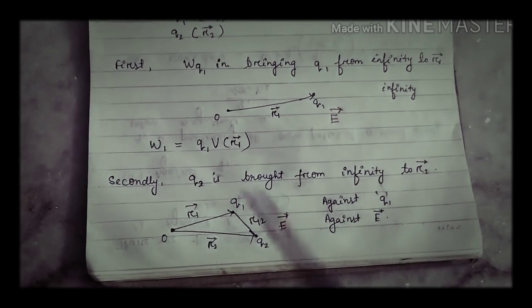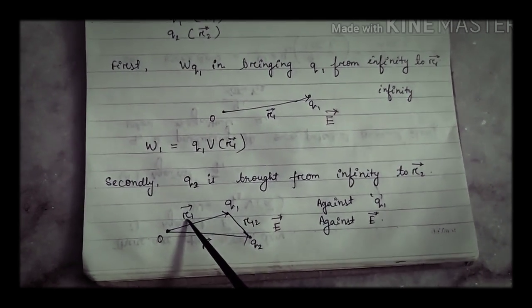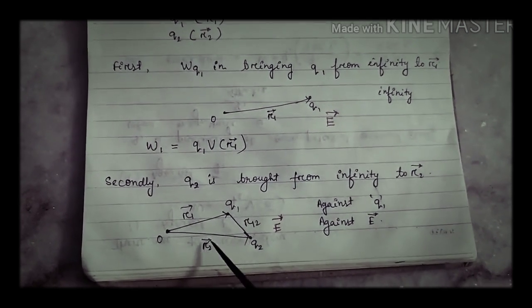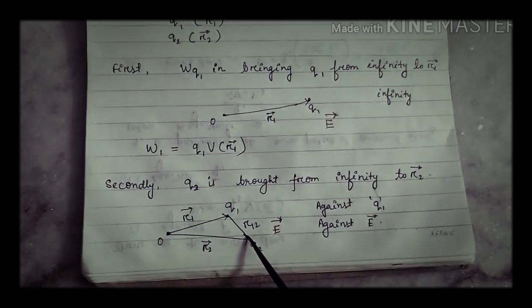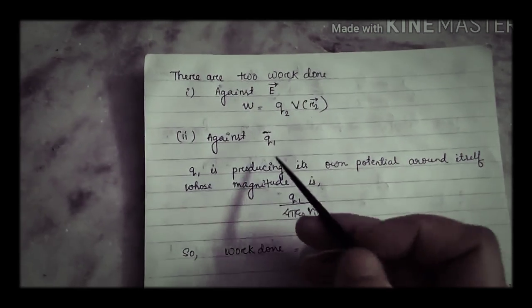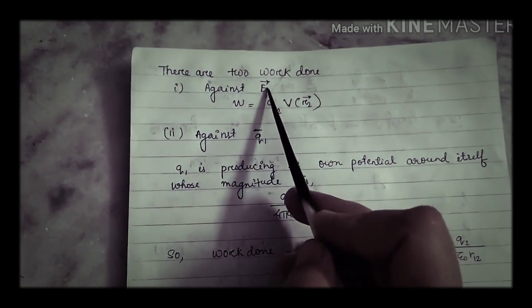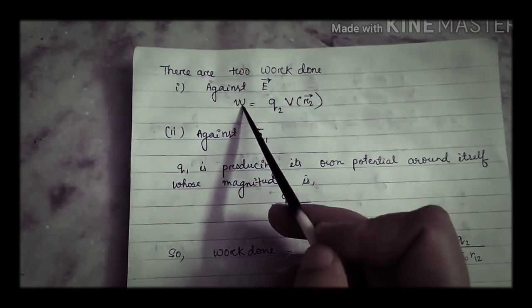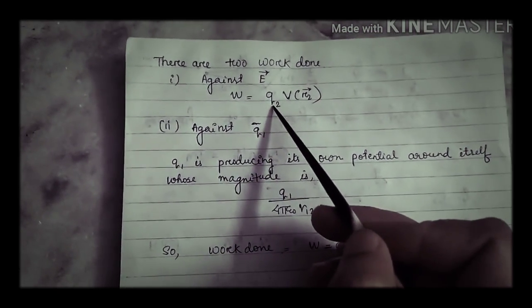See the diagram clearly. Here O is the origin I have taken. q1 is the charge at r1 and q2 is the charge at distance r2. And the distance between the charges q1 and q2 is r12. So first we will calculate the work done against the external electric field E. Again it is very easy: W equal to q into V. What are we bringing from infinity?